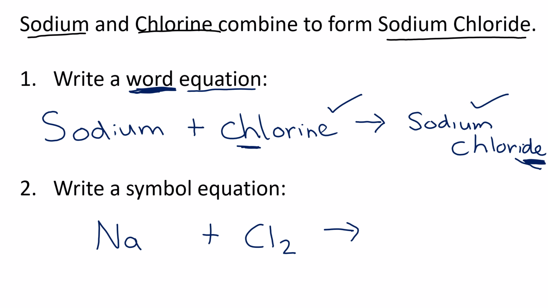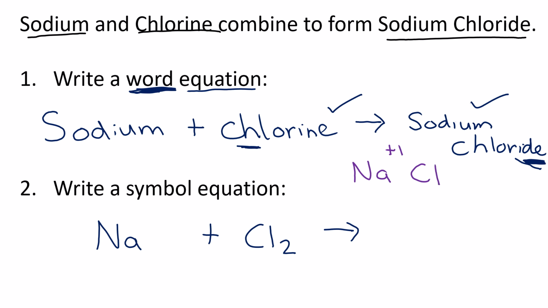This is a name. I need a formula. And because it's a compound, I need to make sure that the formula is correct. I need to make sure that I have crisscrossed. So remember, Na is in group 1, it gets a +1.